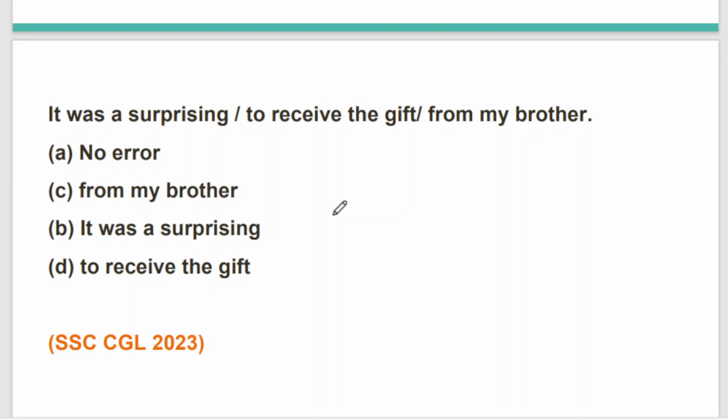Let's read it once more. It was a surprising to receive the gift. See, we are talking about receiving the gift, and we are specifying the gift.